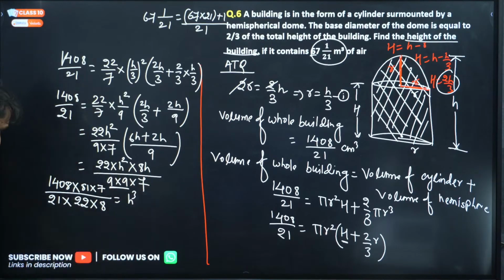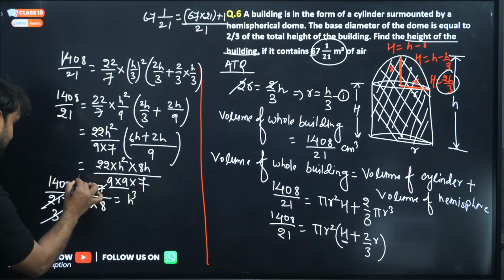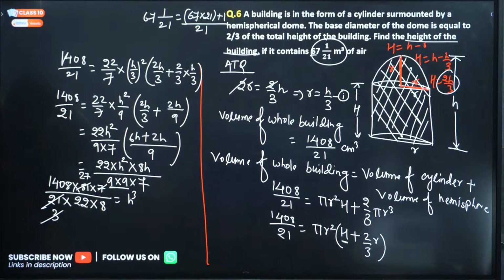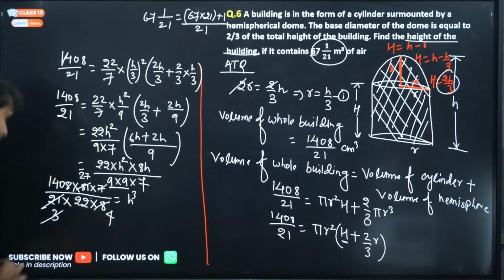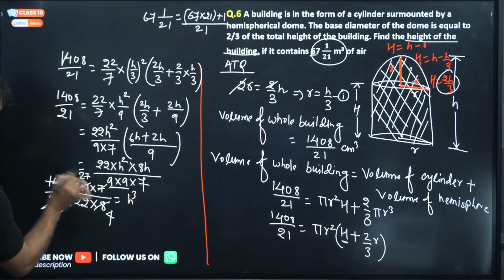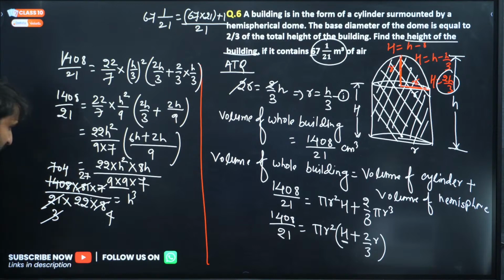Now cancel whatever you can cancel. Now cancel every value. So now look, my dear champion, this 7 will cancel this by 3. 7 3 is 21, and this 3 will cancel this. 3 2 is 6, and 2 1 3 7 is 27. Is it clear? Now this 8 will cancel this whole. So can we check here? 4 2 is 8, and this 704. 704 is there. Is it clear? Now 4 2 is 8, and 704 2 is 14.